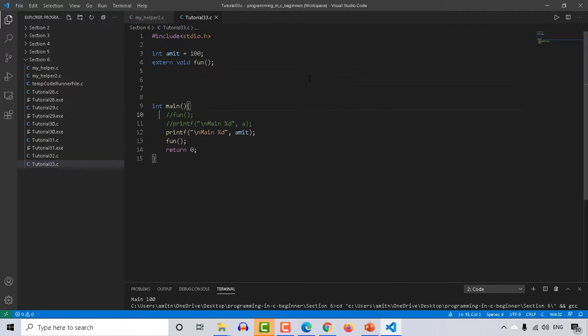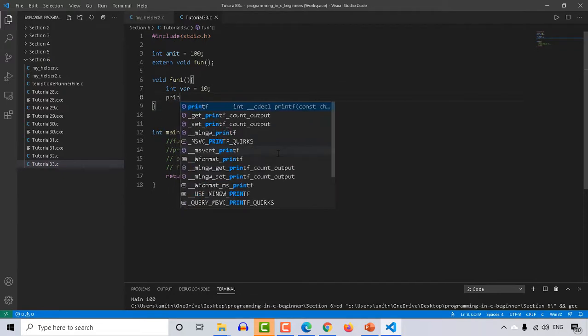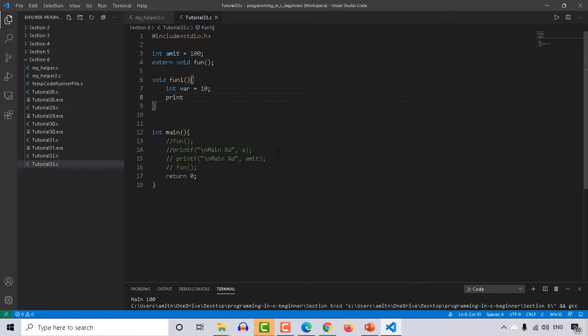For that, let me comment this whole thing out. Let me create a few functions over here, like void fun1, and inside that function I'm creating a variable like var and assigning the value 10 to it. And definitely I'm printing the value as well, so printf. Let me print this value of var, and I will create a few more functions like that.